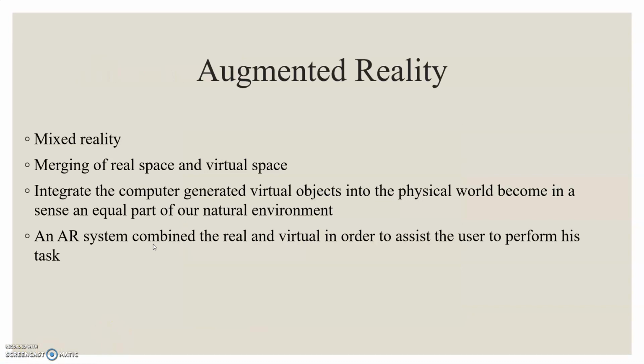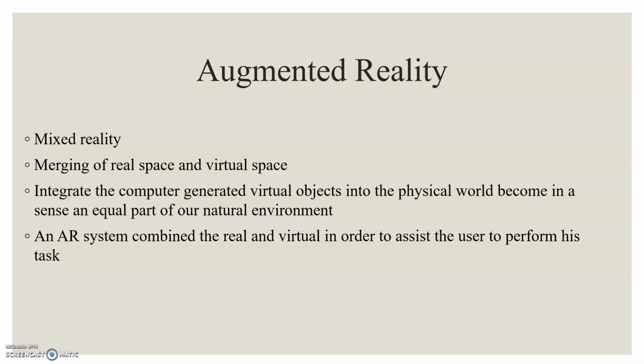Next we will study augmented reality. Augmented reality is a mixed reality. Mixed reality means the seamless merging of real space and virtual space. It integrates computer-generated virtual objects into the physical world, which become in a sense an equal part of our natural environment.